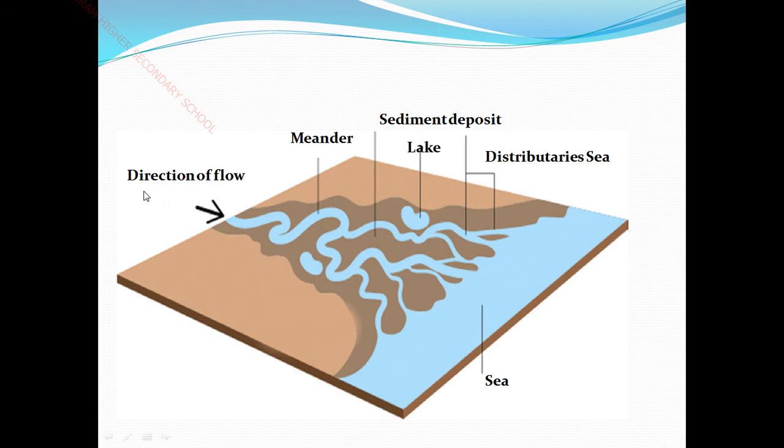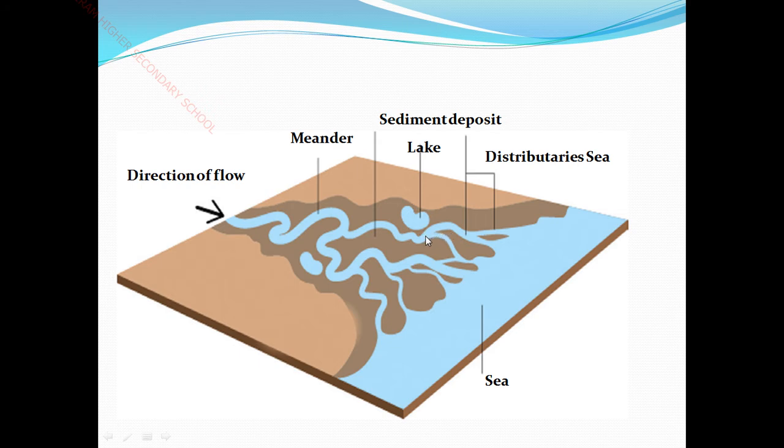So here see, this is the direction of flow. From here the river enters and forms a meander. From here it makes sediment deposits of soils. So the river separated and then the deposits of soil are deposited here. If it comes to the meanders, it bends, and here it gets eroded and seems like a lake. This is the sediment deposition of soils.